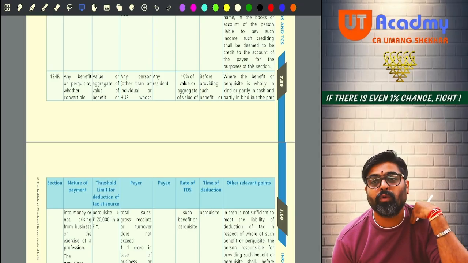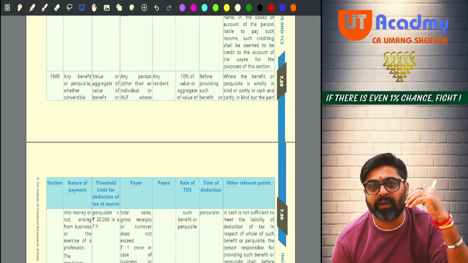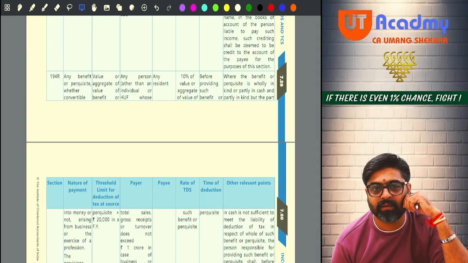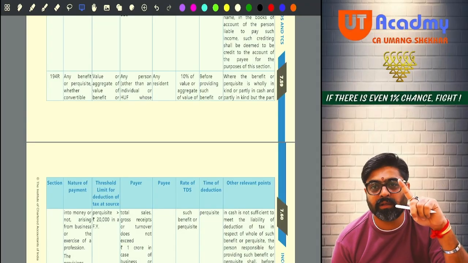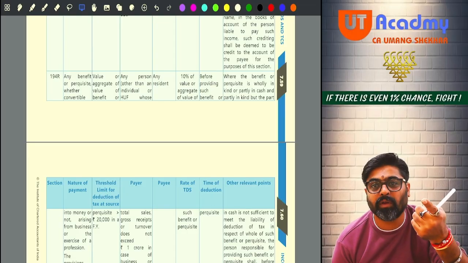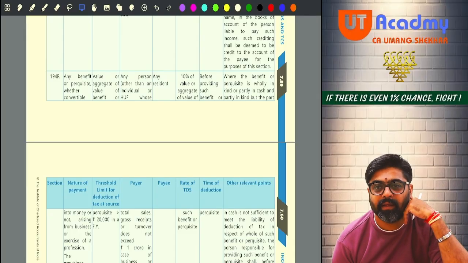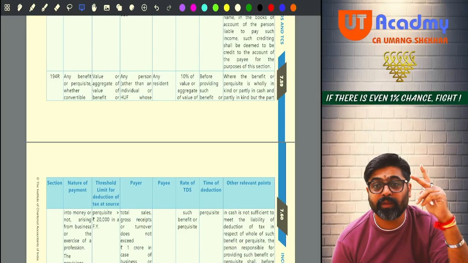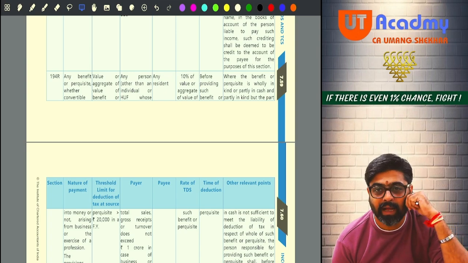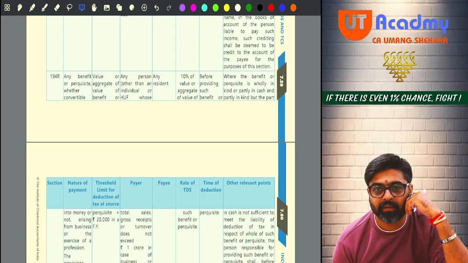So the person who is going to give you these benefits, in the course of your business or profession, will also deduct the TDS on your perquisites, which are taxable for you under the head PGBP, provided the value is more than 20,000 and provided that the person to whom this perquisite is given is a resident.